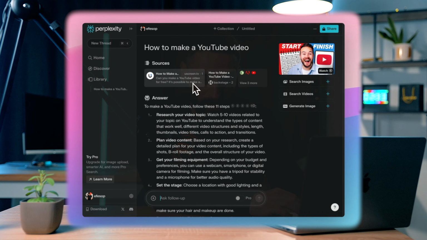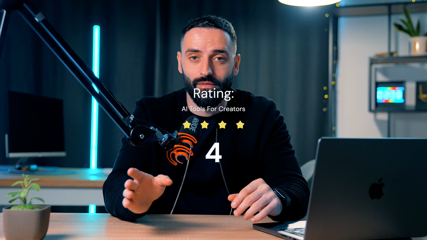I like Perplexity a lot. Sometimes it feels like the accuracy can be a little bit off with some of the responses, so I do find myself going back to ChatGPT more often. But if you want to locate the sources that you're receiving the information from, Perplexity is the winner here. I wish actually that OpenAI did implement this feature because it would be awesome in ChatGPT and I would depend a lot less on other tools. But for now, Perplexity gets a 4 out of 5 for me.